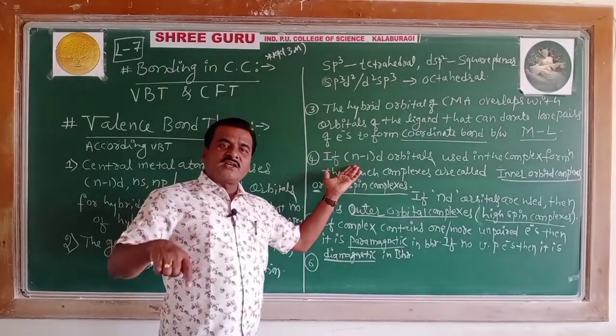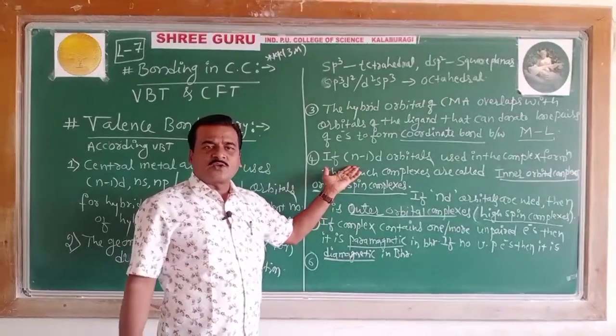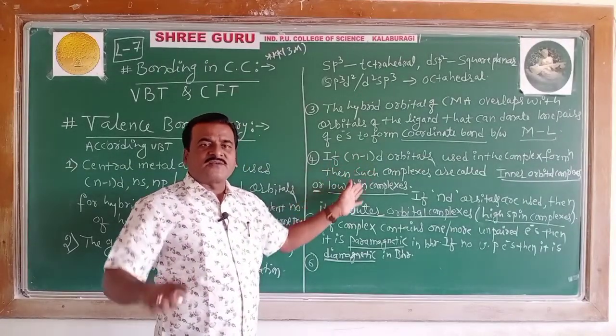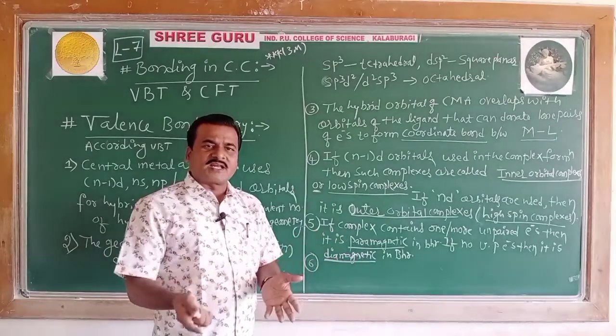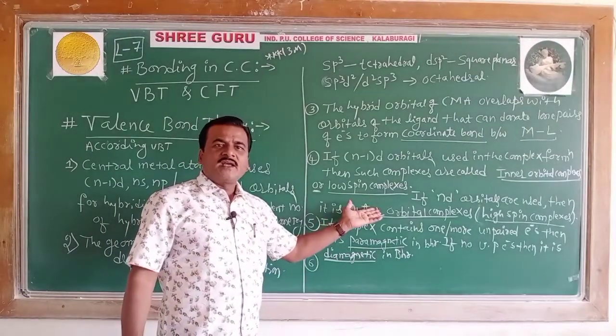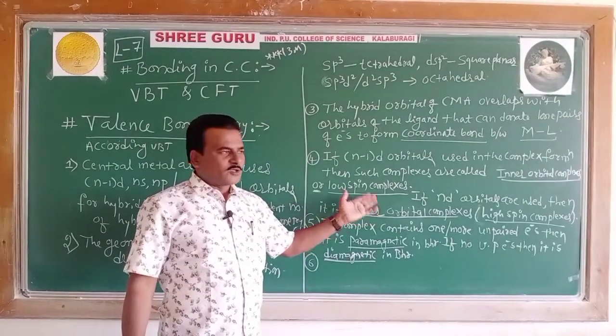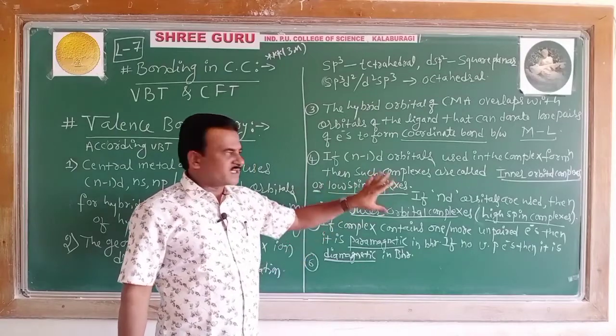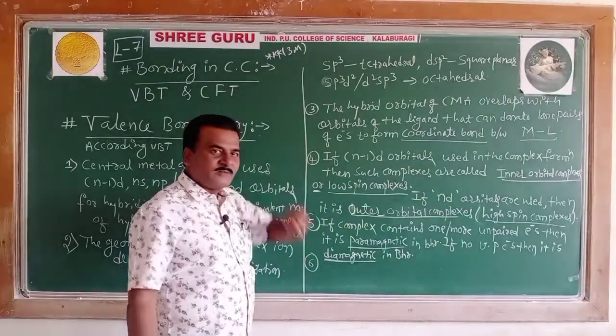If n-1 d orbitals are utilized, it is an inner orbital complex. If nd orbitals are used in the hybridization, it is an outer orbital complex. Low spin complex, high spin complex, with respect to point number 4.